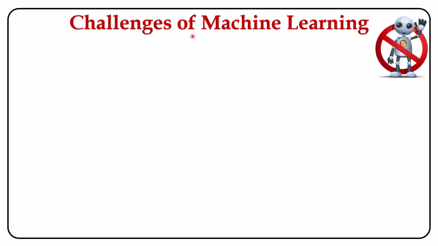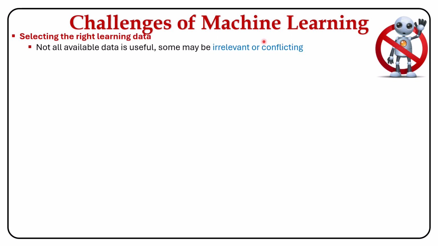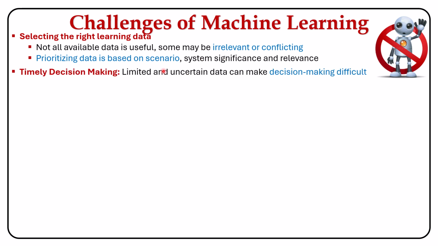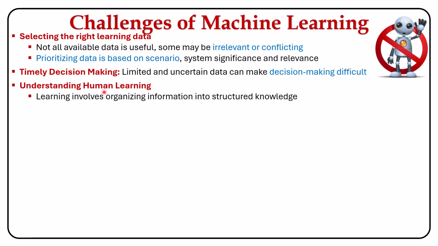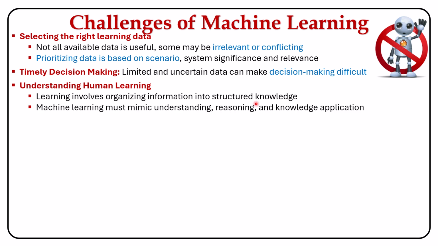Now let's check out the challenges of machine learning algorithms. The first challenge is selecting the right learning data. Since we have a vast amount of data, some may be irrelevant and conflicting. So we need to prioritize the data based on our application. Next, timely decision making. Due to limited and uncertain data, it is difficult to make a decision in time. Next, understanding human learning. Learning involves organizing information into structured knowledge. Machine learning must mimic understanding, reasoning, and knowledge application.